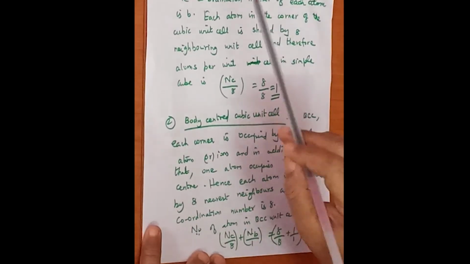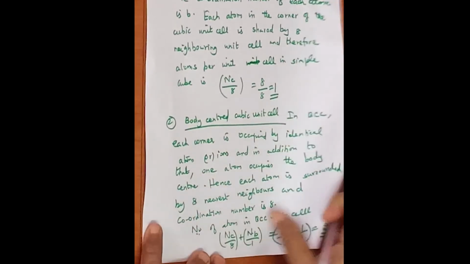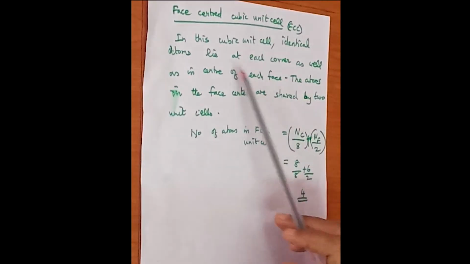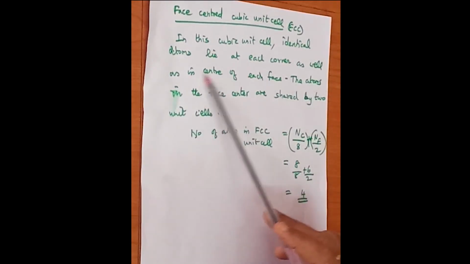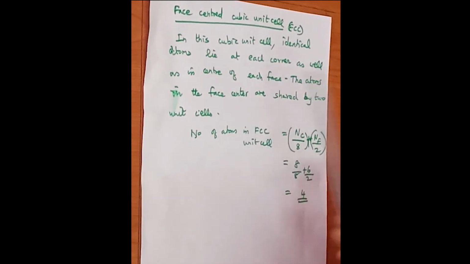So there are 3 types of cubic structure. One is the simple cube, then the body centered cube. The third type is the face centered cube. In the face centered cubic unit cell, identical atoms lie at each corner as well as at the center of the face. The atoms in the face center are shared by 2 unit cells. The unit cell represents the repeating structure of the crystal lattice. So that is called the unit cell.